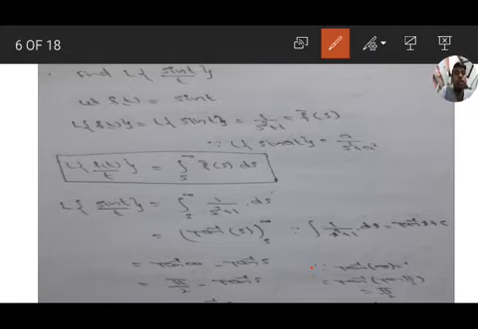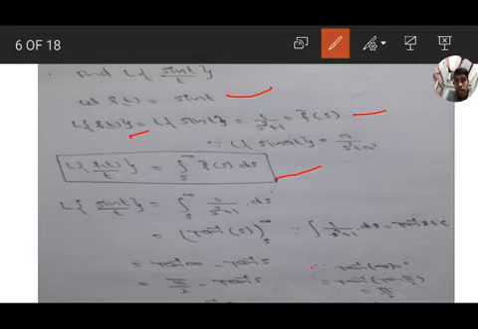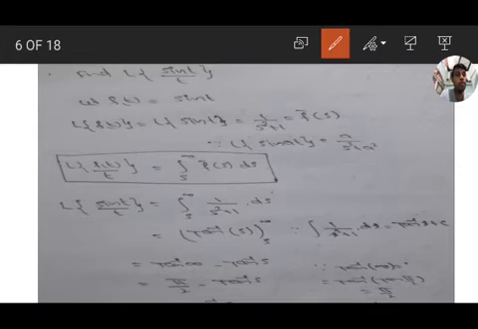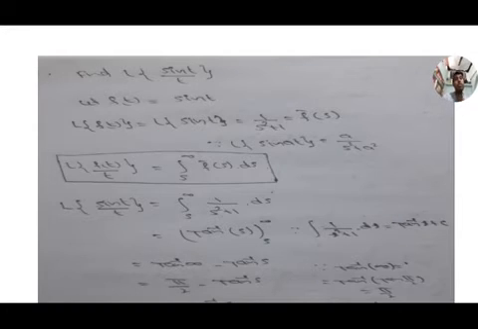Understood? Here first we took f of t equal to sin t and found the Laplace transform of sin t, that is L of f of t equal to 1 by s square plus 1. Then use the formula integration s to infinity f bar s ds and substitute the f bar s value 1 by s square plus 1. Integration value is tan inverse s, upper limit minus lower limit, pi by 2 minus tan inverse s, we get cot inverse s. Write down the problem. Next we will move to the next problem.